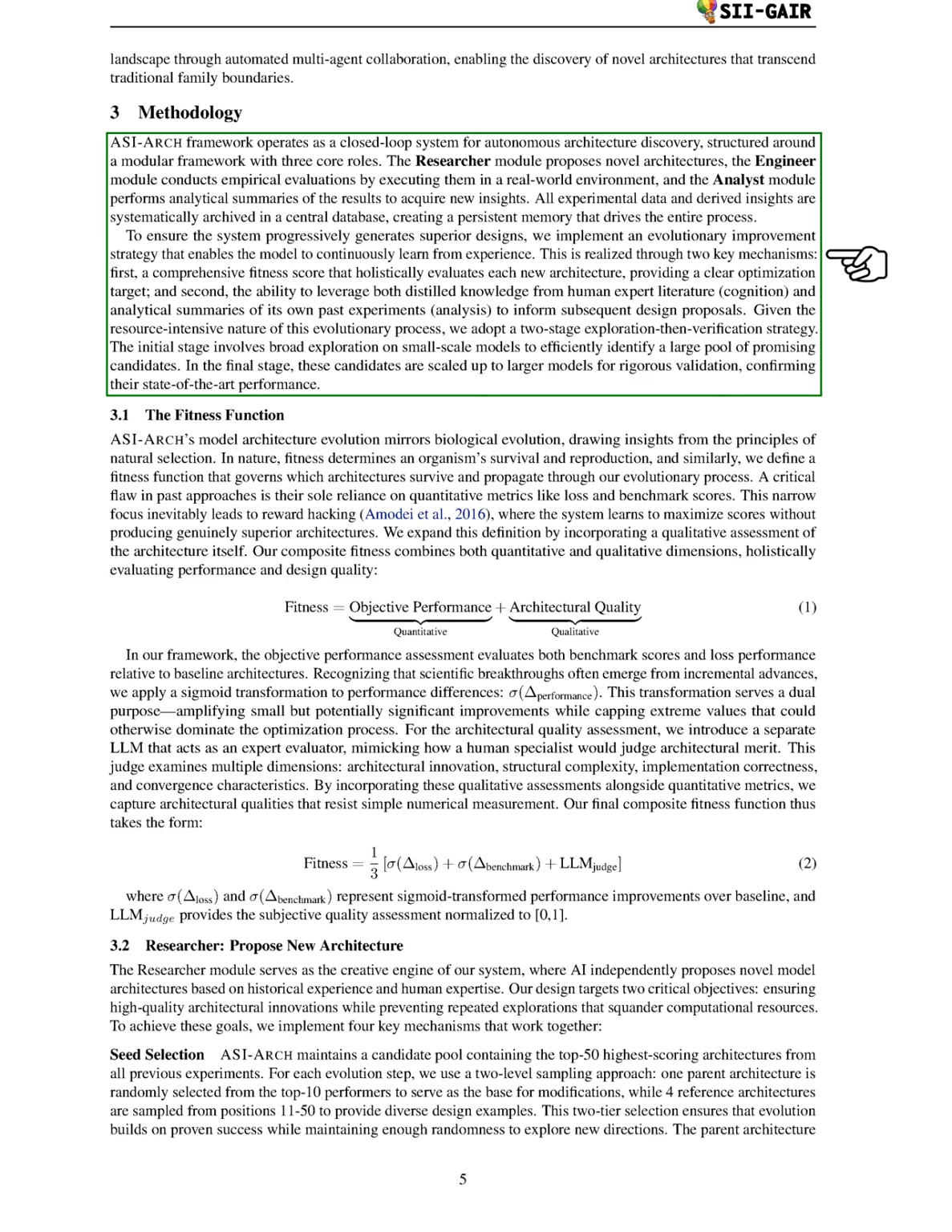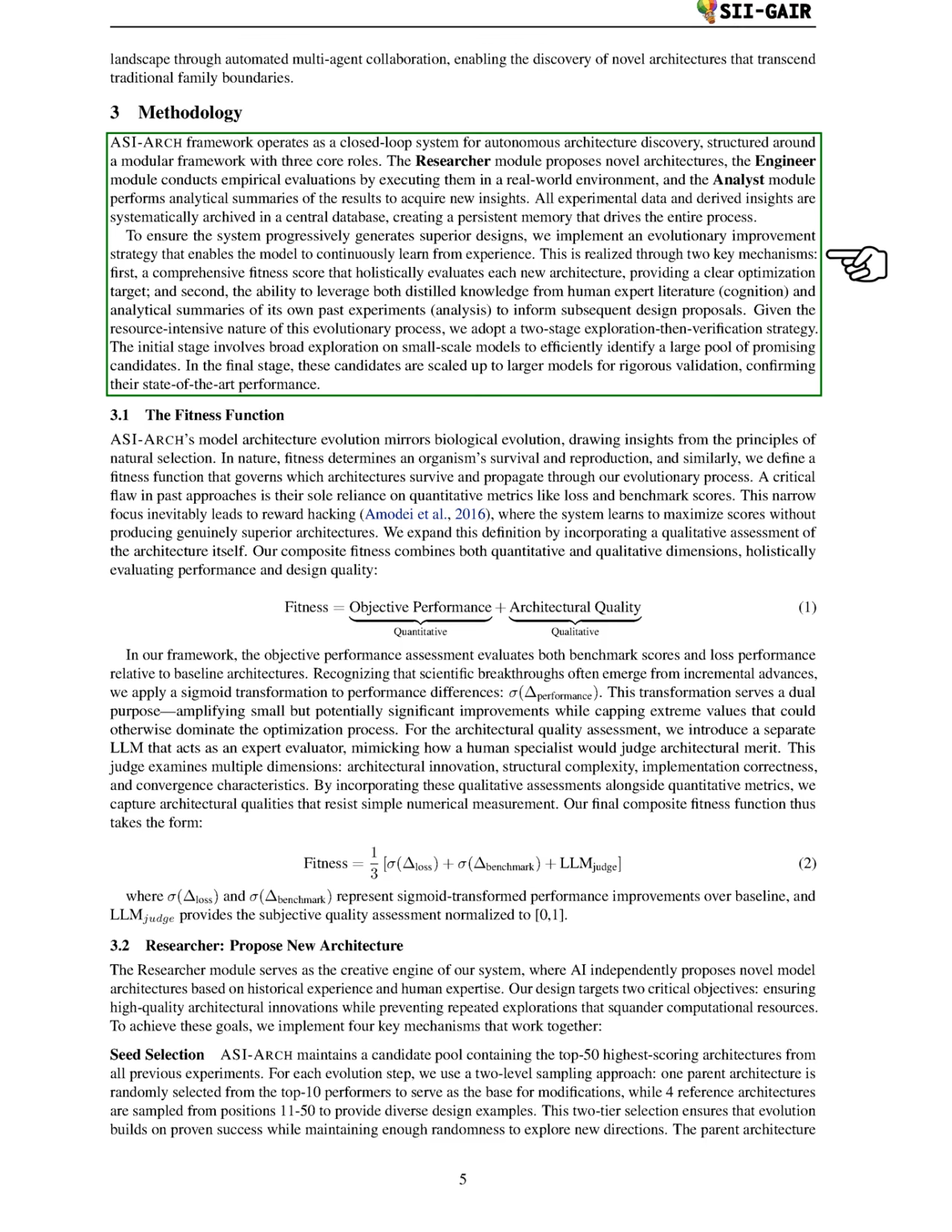Our methodology involves a closed-loop system for discovering new architectures, organized into three main roles. The researcher module proposes new designs, the engineer module tests them in real-world settings, and the analyst module summarizes the results to gain insights. We store all experimental data in a central database, creating a lasting memory that informs our process. To ensure continuous improvement, we use an evolutionary strategy that allows the model to learn from its experiences. This includes a comprehensive fitness score that evaluates each new architecture and the ability to draw on both expert knowledge and past experiment analyses for future designs.